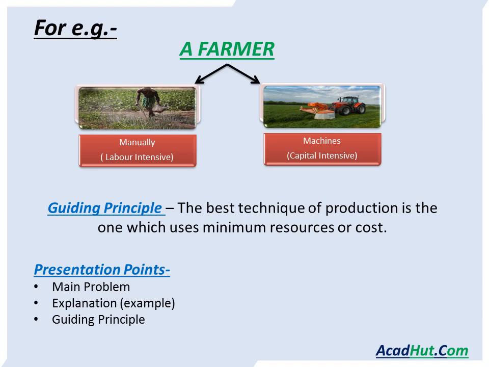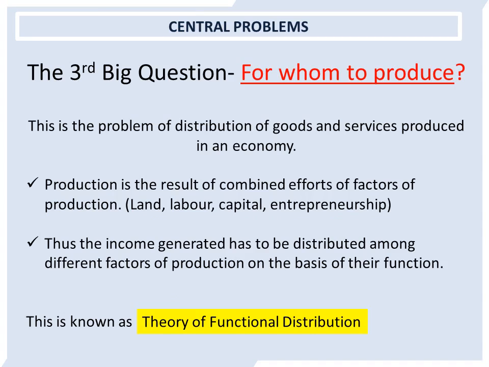If the problem comes for 3 marks, then the distribution of marks will be 1 1 1. If it comes for 4 marks, then distribution of marks will be 1 2 1. Main problem for 1 mark, explanation for 2 marks, guiding principle for 1 mark. And you should not change the order of the presentation points, as these chronological things are going to help you get maximum marks. Now we move on to the third big question, that is for whom to produce.